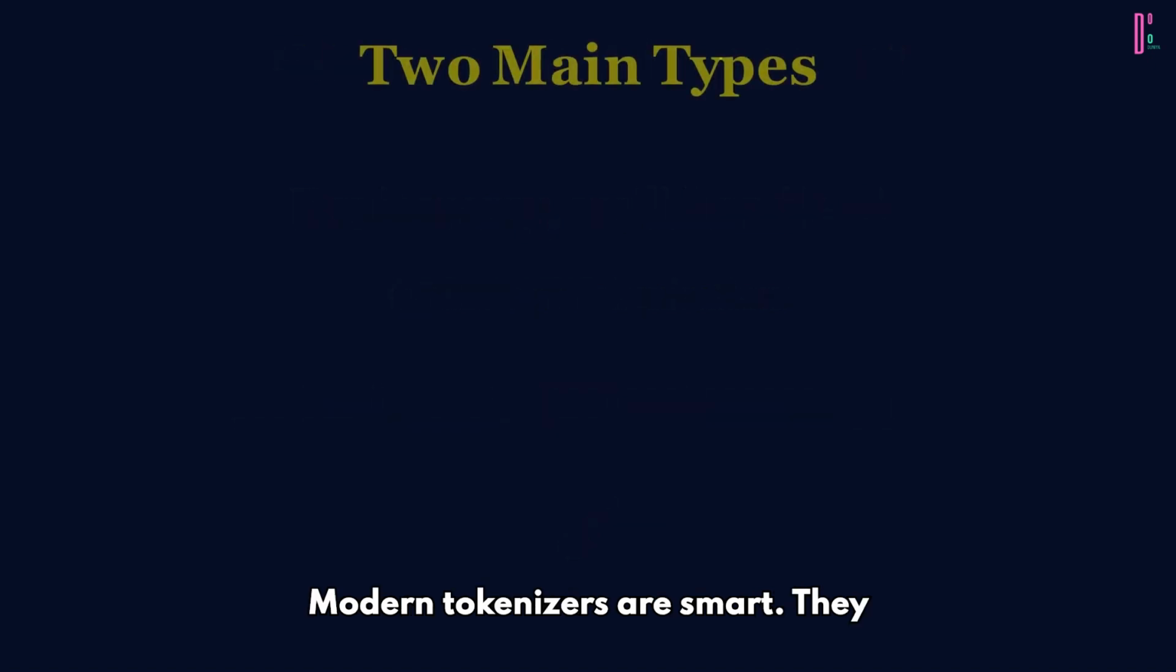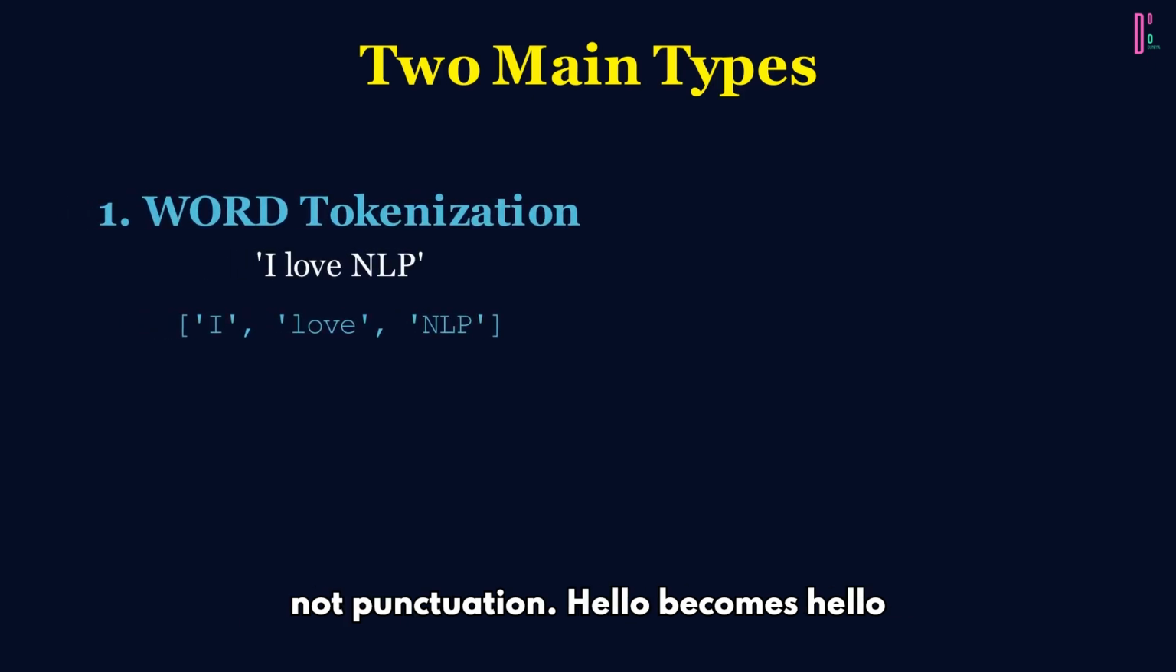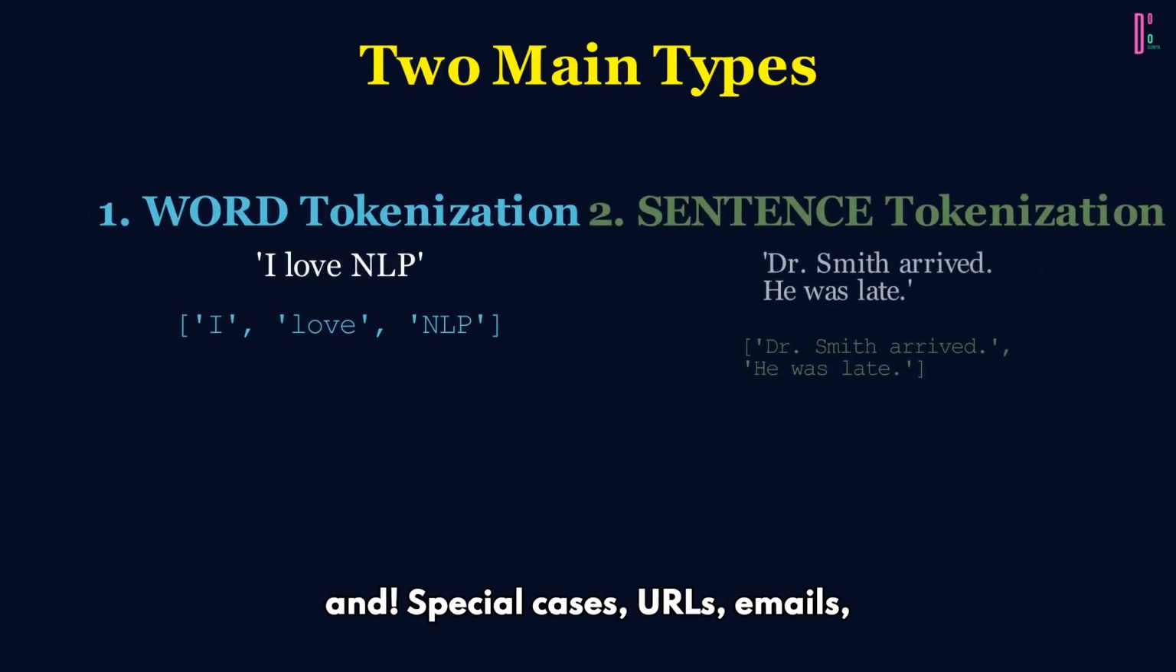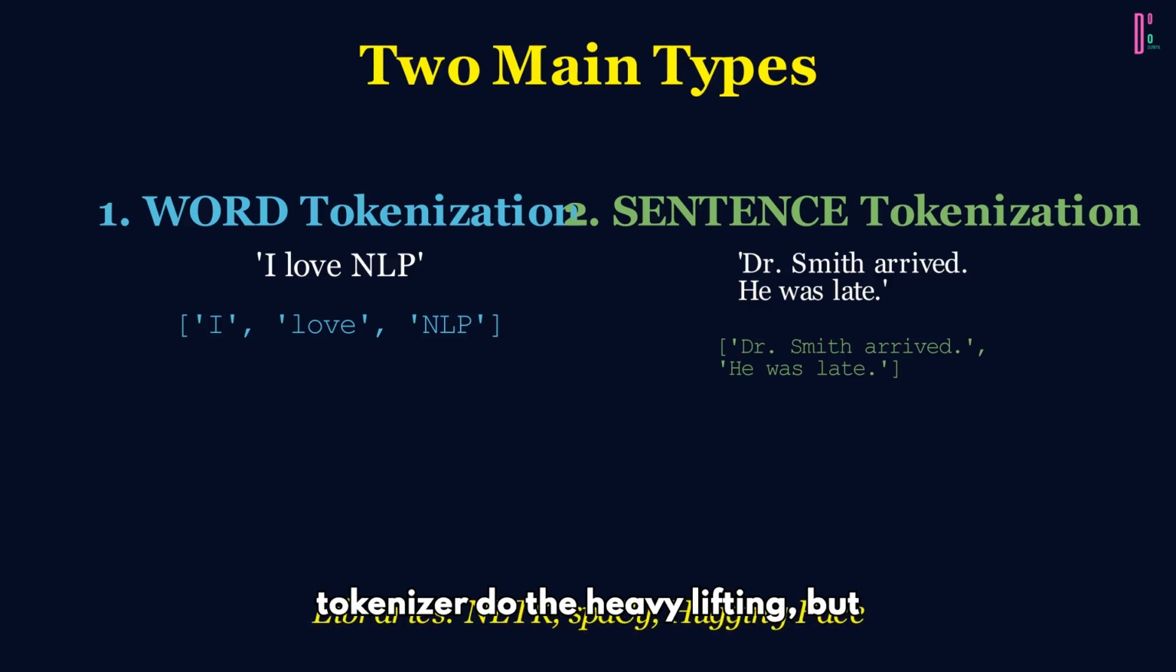They handle contractions. "Can't" becomes "can" and "not." "Hello!" becomes "hello" and an exclamation point. Special cases: URLs, emails, numbers with commas. Libraries like NLTK, spaCy, and the Hugging Face tokenizer do the heavy lifting. But understanding what they're doing under the hood, that's what separates beginner from expert.